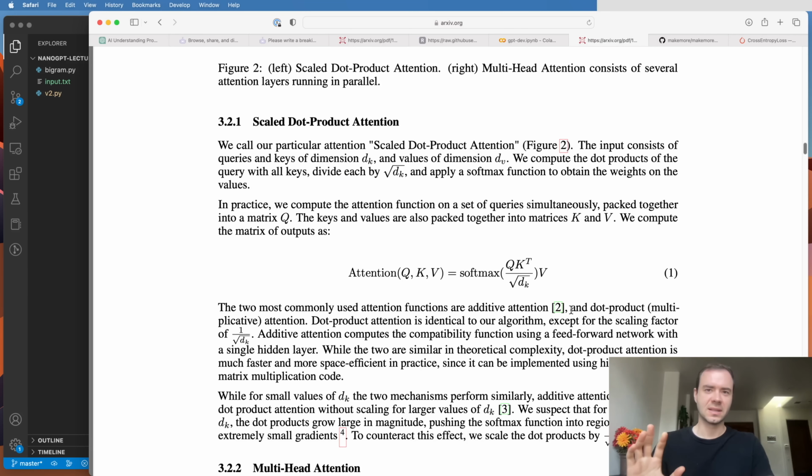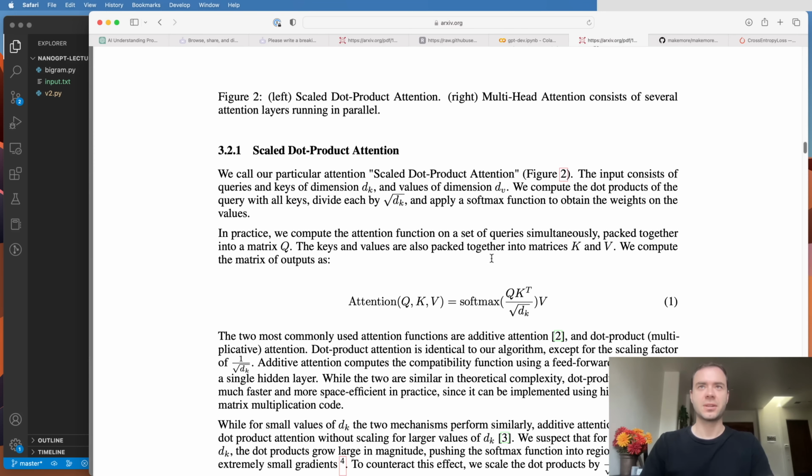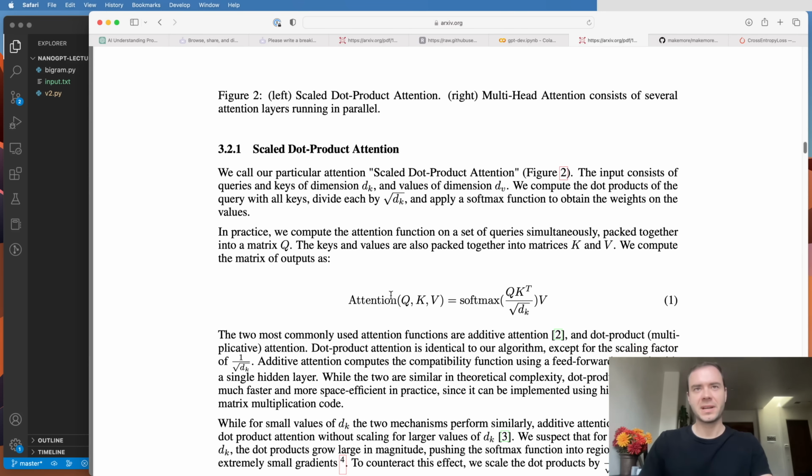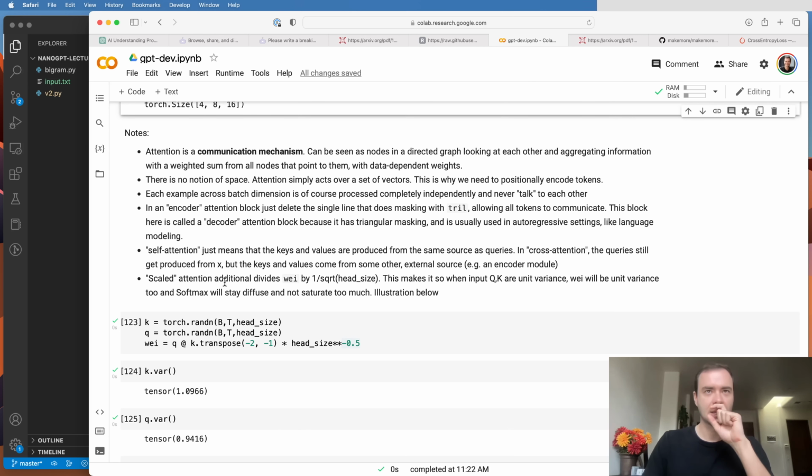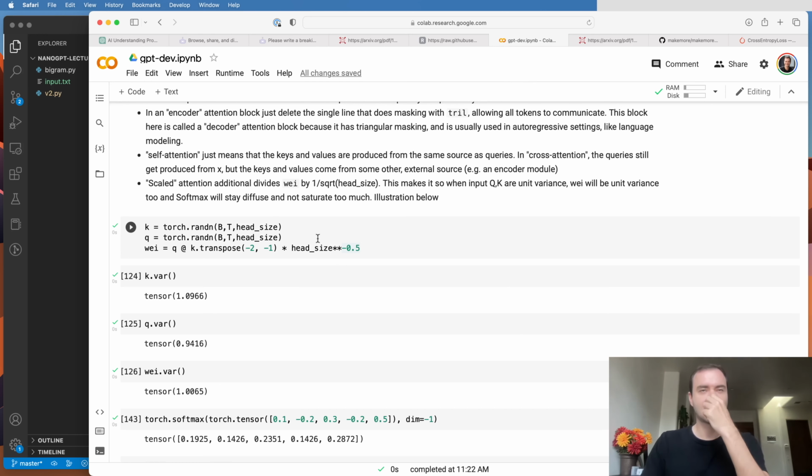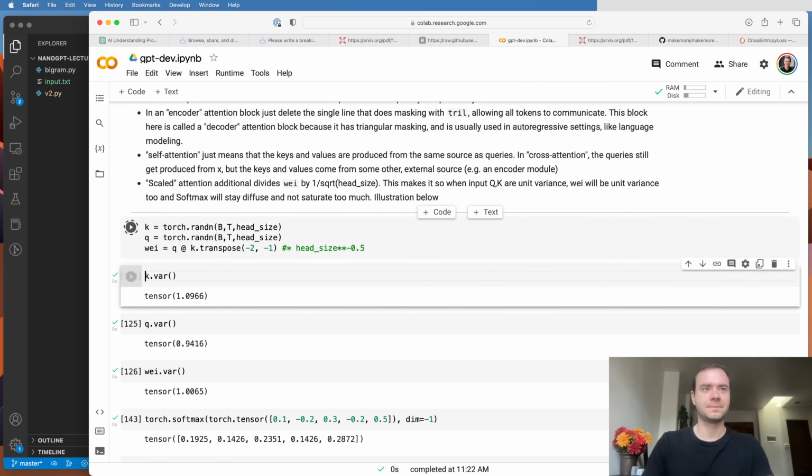Okay, and the last note at this stage is, if we come to the attention is all you need paper here, we've already implemented attention. So given query, key, and value, we've multiplied the query and the key, we've softmaxed it, and then we are aggregating the values. There's one more thing that we're missing here, which is the dividing by 1/square root of the head size. The dk here is the head size. Why are they doing this? Why is this important? So they call it the scaled attention. And it's kind of like an important normalization to basically have.